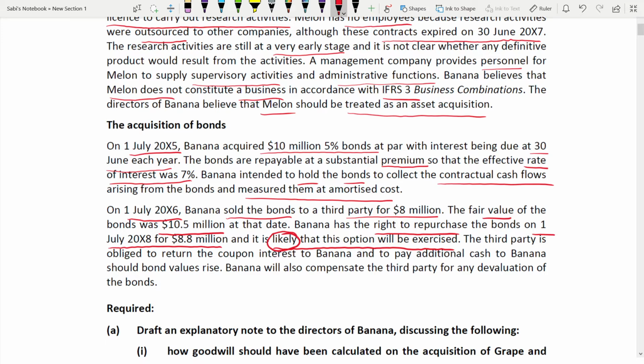Okay, and to pay additional cash to Banana should the bond value rise. So if the bond value rises, they will pay additional cash to Banana. Banana will also compensate the third party for any devaluation of the bond. If the value of the bond goes down, they will pay the difference in value to the third party. That's how they are going to compensate the third party.